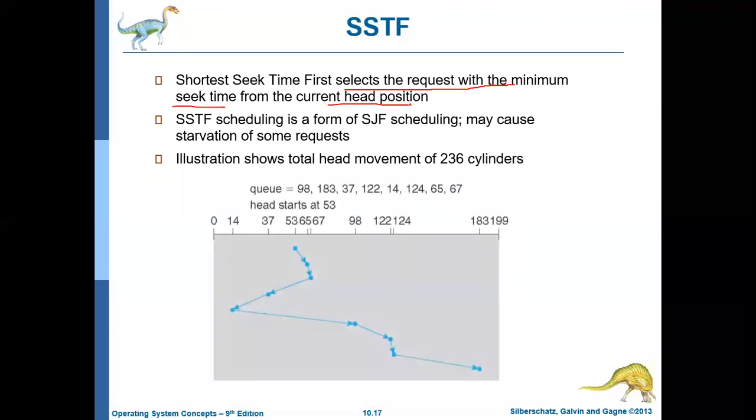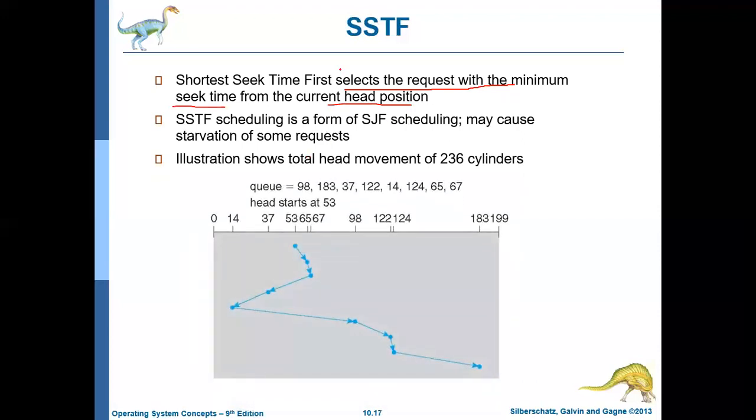Okay. So let us now discuss the same example using SSTF, the shortest seek time first algorithm. So now also we are assuming the head is initially at location 53. Okay. And these are the requests. The first request is 98. Okay, but 98 is somewhat away. 183 is very much away, far away. Then 37. So 37 is how much distance away from 53?